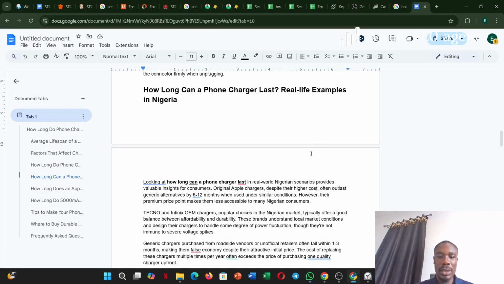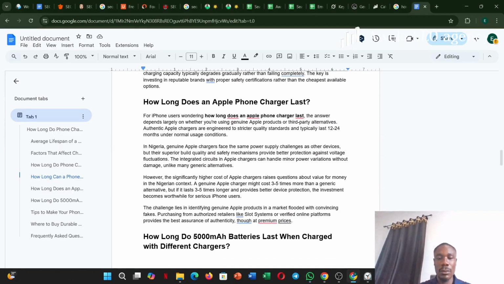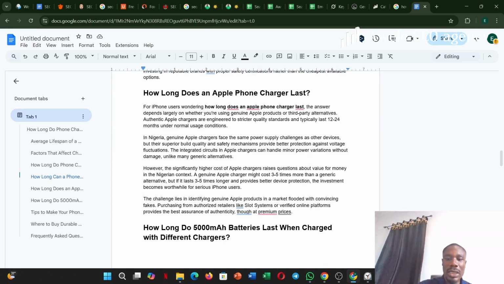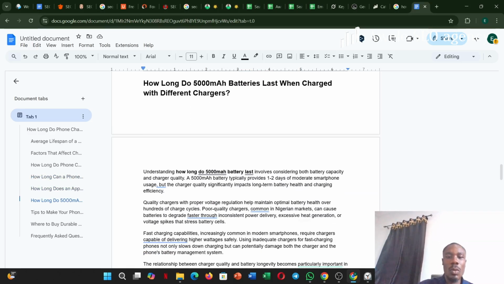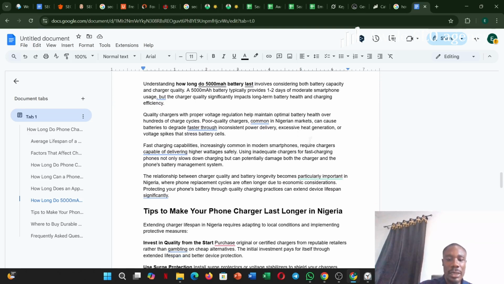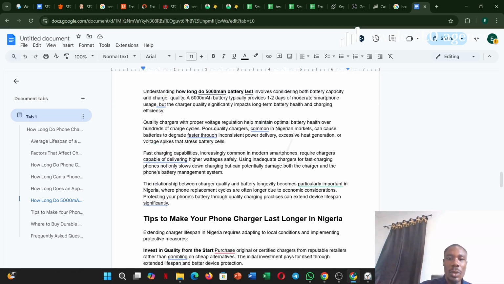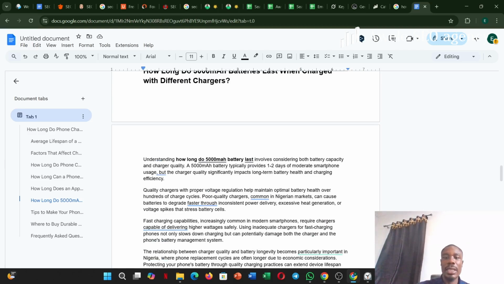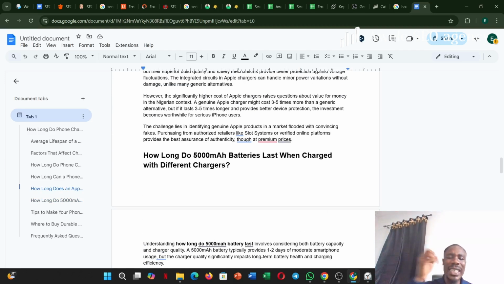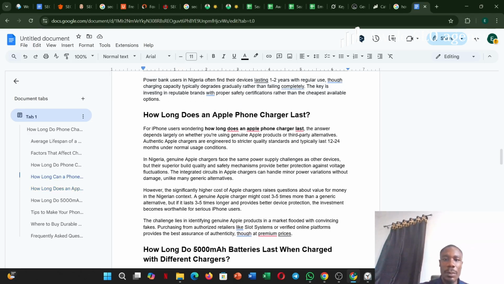When you are done with this, after adding internal links, I've talked about adding your keywords. Look at every section and where your keywords are included. After that, you include your external links, then break it up. Let it sound engaging with your own experience. Break and put in your experience. For example, let me just give an example. For iPhone chargers, wondering how long phone users, the answer depends on.